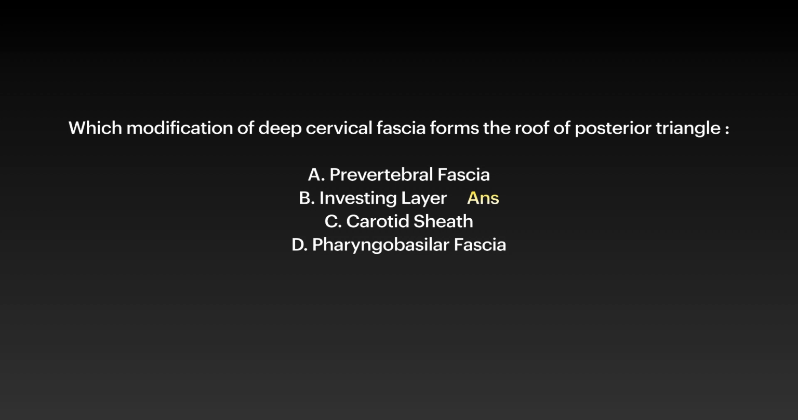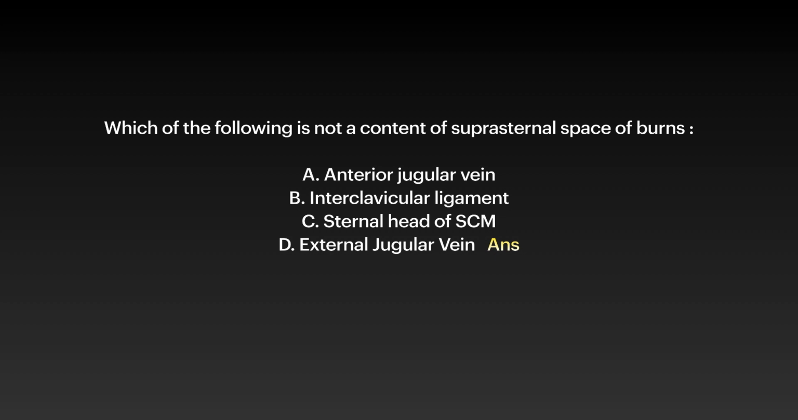Now the next question, this is again a very important clinical question with respect to surgery. You must know the content of suprasternal space of Burns, important in thyroid cancer. The first content is jugular venous arch, which is formed by anterior jugular vein. So first option is justified. The next content is lymph node and interclavicular ligament. So this option is justified. Next content is sternal head of sternocleidomastoid. Again justified. But please remember, external jugular vein is never a content of SSB.